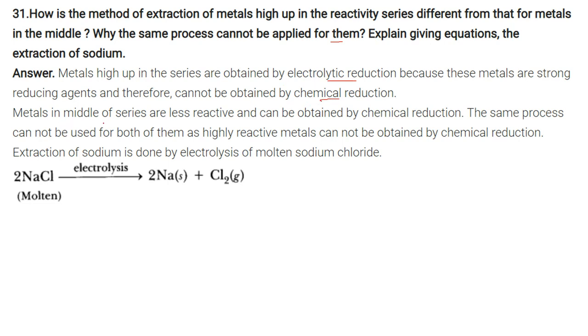Metals in the middle of the series are less reactive. Because they are less reactive, they can be obtained by chemical reduction. The same process cannot be used for both of them because highly reactive metals cannot be obtained by chemical reduction. We have to go for electrolytic reduction only. NaCl in molten state is electrolyzed, so sodium and chlorine are formed. So extraction of sodium is done by electrolysis of molten sodium chloride.